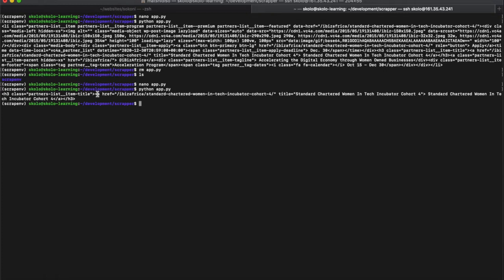So this A is the link object, and inside the A there is the href and there is the title. Inside the H3, you can see the H3 opening bracket and the H3 closing bracket, and inside them is the A link. And the A link has an href, it has a title, it has some text, all right?